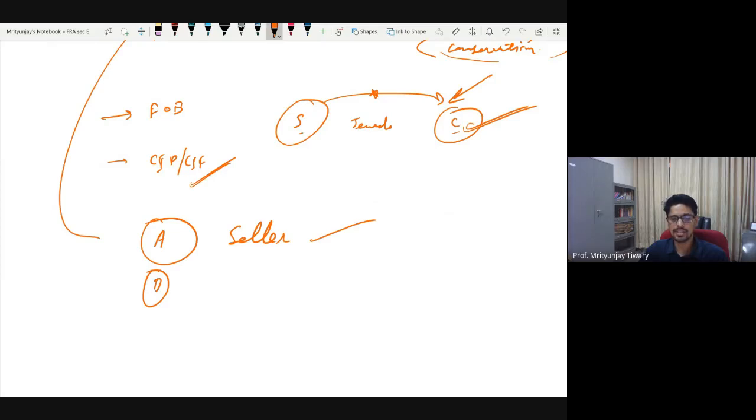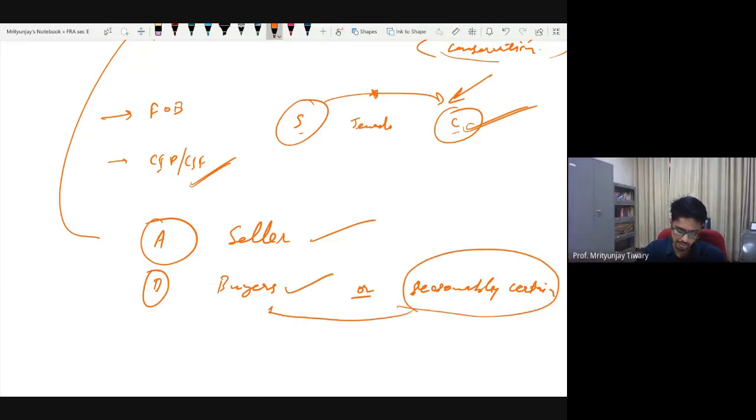In fact, for buyers we will be a little lenient. What we'll say is they should have either completed their obligation, or we should be reasonably certain that they will complete their obligation. Reasonably certain. Have you seen this phrase before? Where have you seen it? Conservatism, sir. Conservatism. Basically, when we mention reasonably certain, we are introducing our conservatism principle in it.